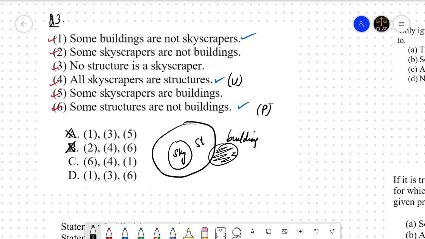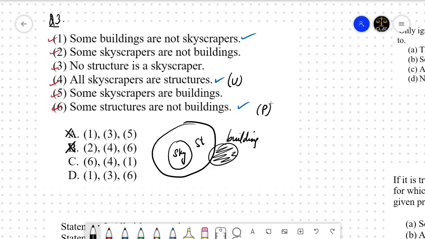From here, can we conclude that some buildings are not skyscrapers? In other words, can we conclude that at least one building is over here that is not a skyscraper? Yes, we can. Because when we say all skyscrapers are inside structures, this remains 100% true: at least one building has to be outside the Venn diagram of the structure.